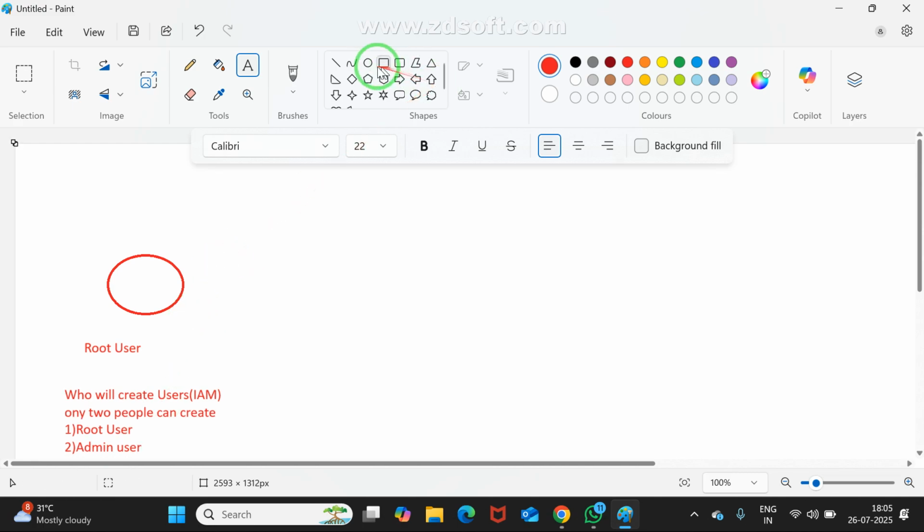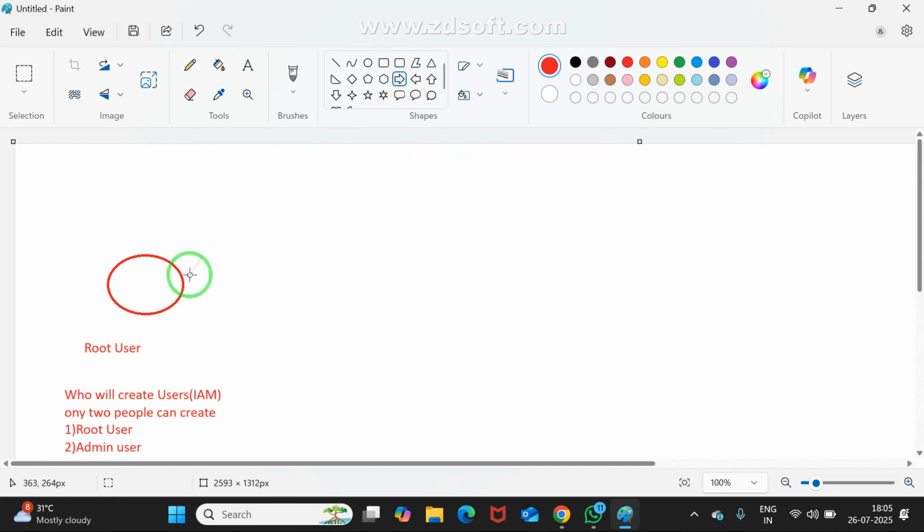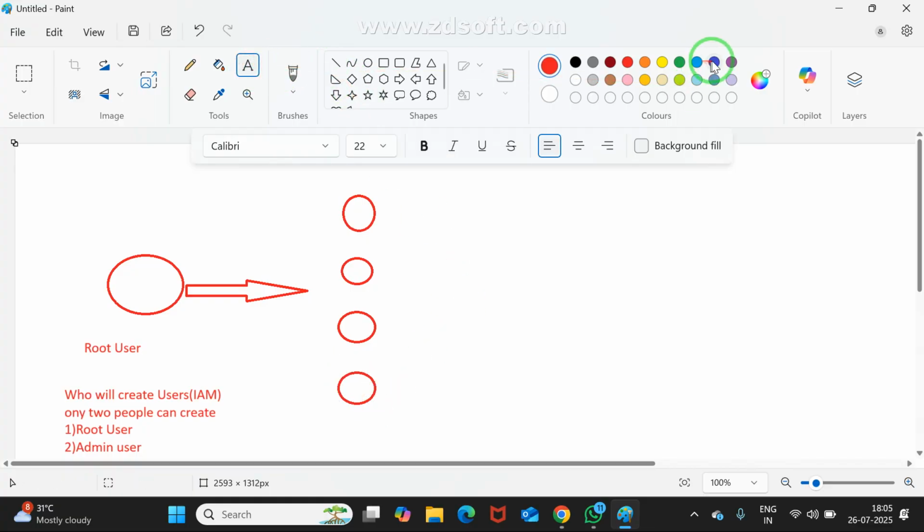Good. Suppose I'm taking one arrow mark. There, these users, assume user one, user two, user three. I'm taking at least four users. You may think this user is maybe the admin user.